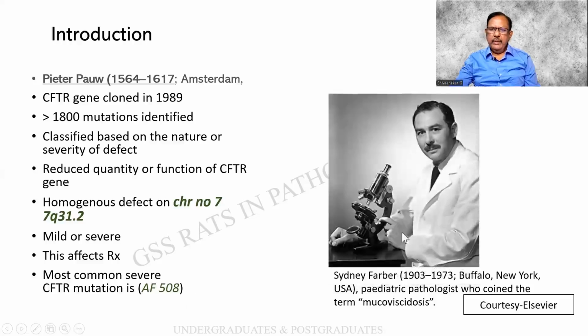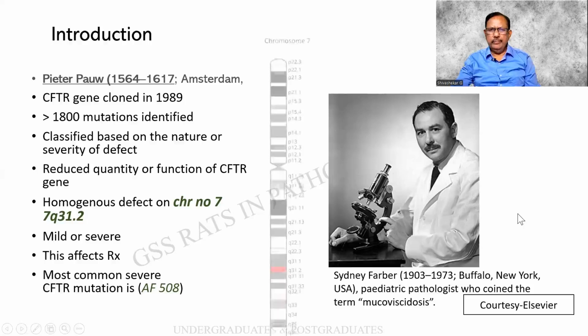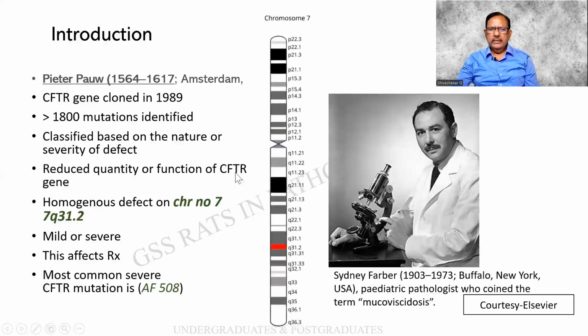This is Sidney Farber, who has found or coined the term mucoviscidosis. Thanks to Elsevier for this picture. And this, the thanks should go to Wikipedia, which is a G banding for the chromosome, and in 7, it has been located.